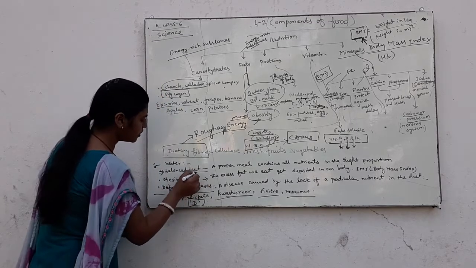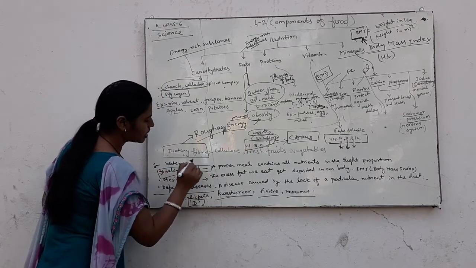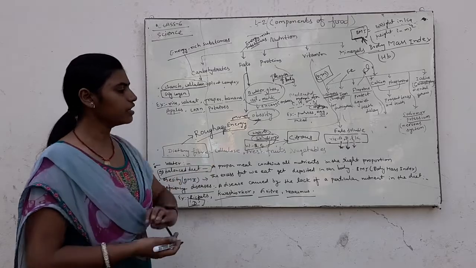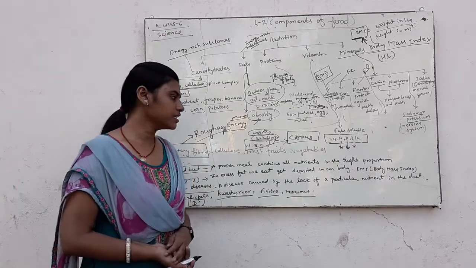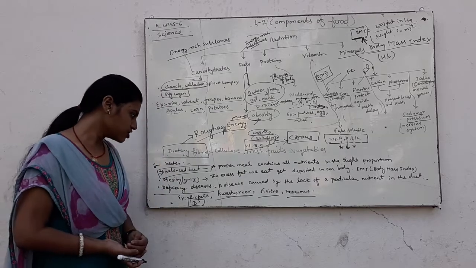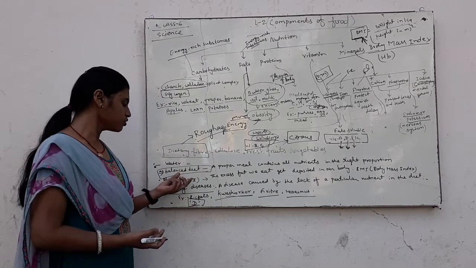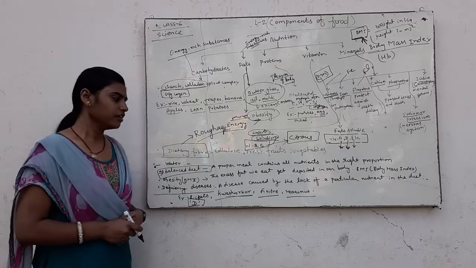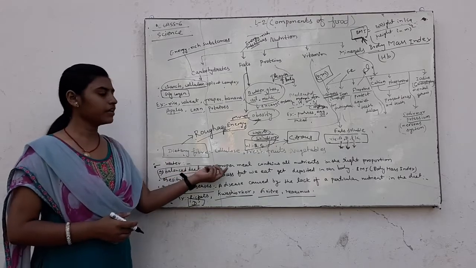And here we also learn about the balanced diet. A proper meal that contains all the nutrients in the right proportion is called a balanced diet. We should use a balanced diet according to our age.